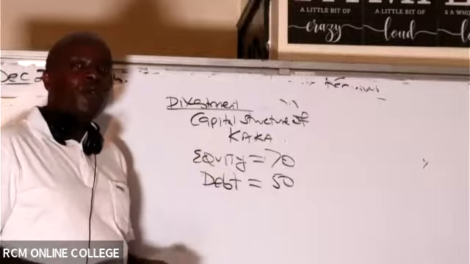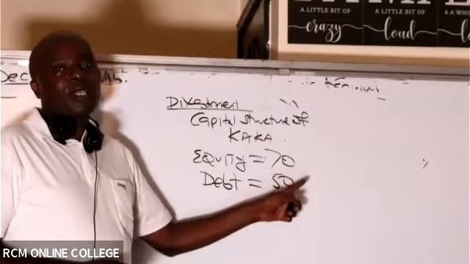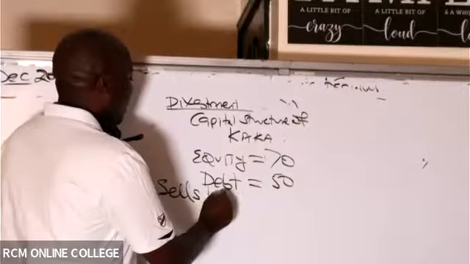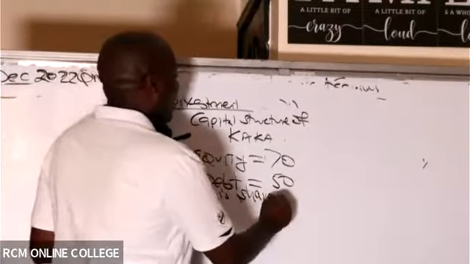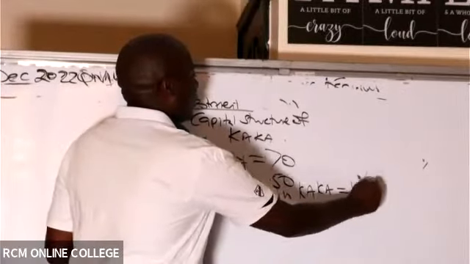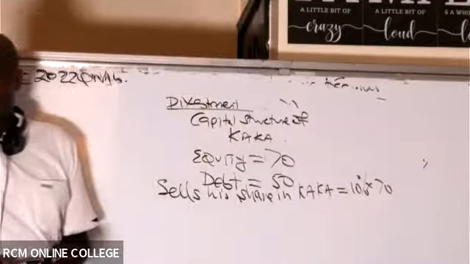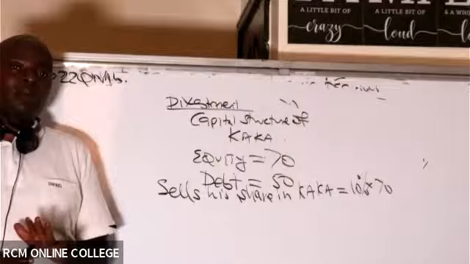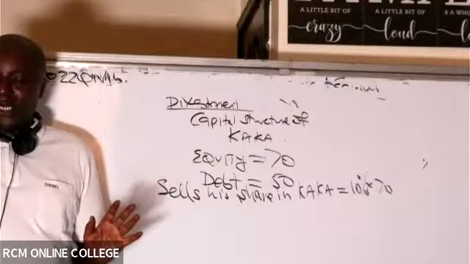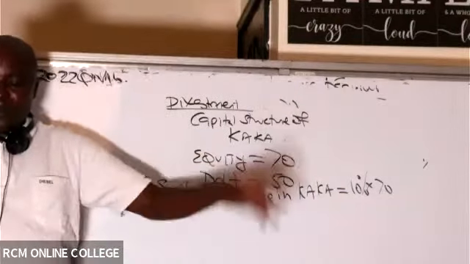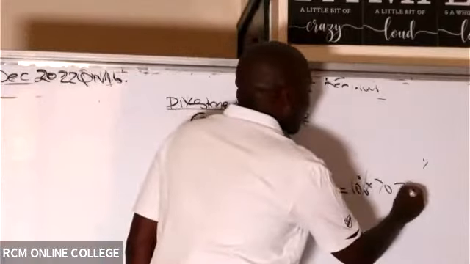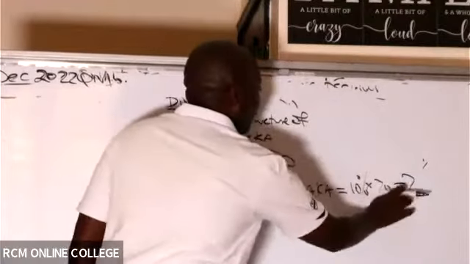So the first thing that he will do is to sell his shares in Kaka. He owns 10%. So he sells his shares in Kaka. He's divesting now. How much will he get? Somebody please try to participate here. So Nancy tells me that this gentleman gets 7. And then, ladies and gentlemen, this is an assumption.